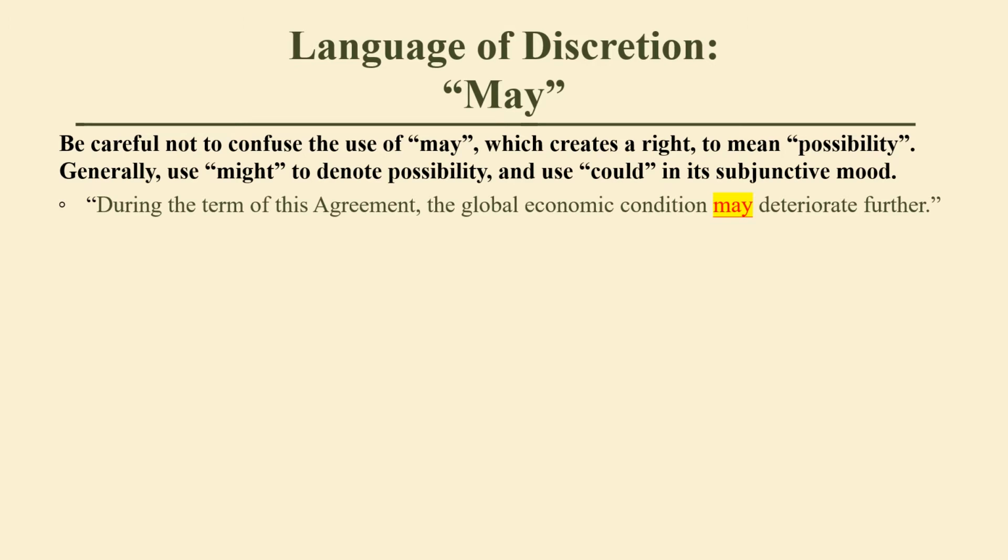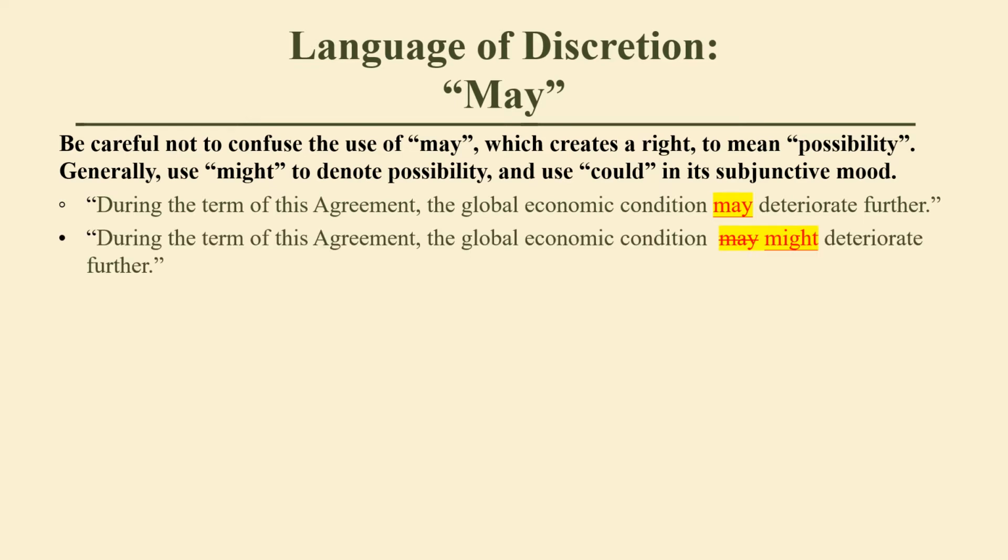Here, the global economic condition is a situation, not an actor agent, so it could not mean has the discretion. In any event, it's better to redraft the sentence. During the term of this agreement, the global economic condition might deteriorate further. Now it is clear we're talking about possibility, not discretion. But you may argue it is difficult to construe may to mean has discretion in this context anyway.